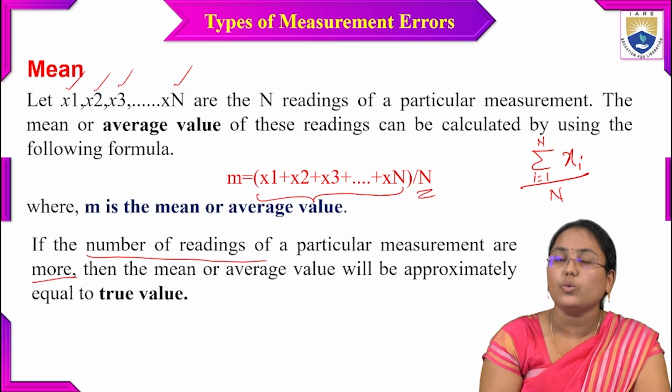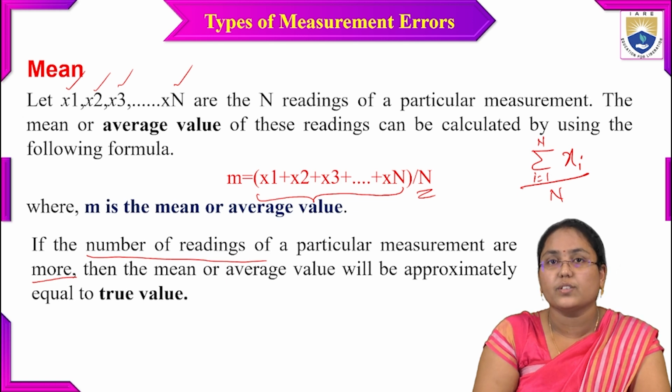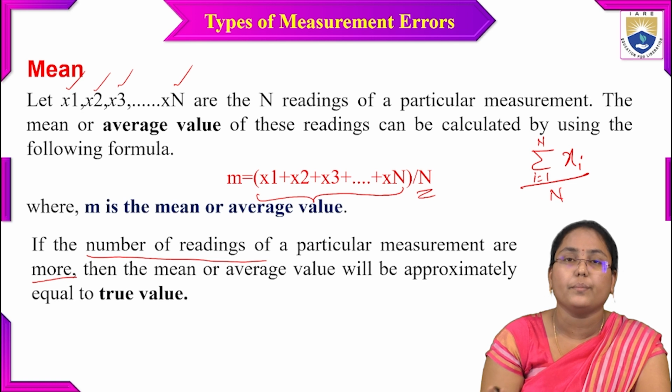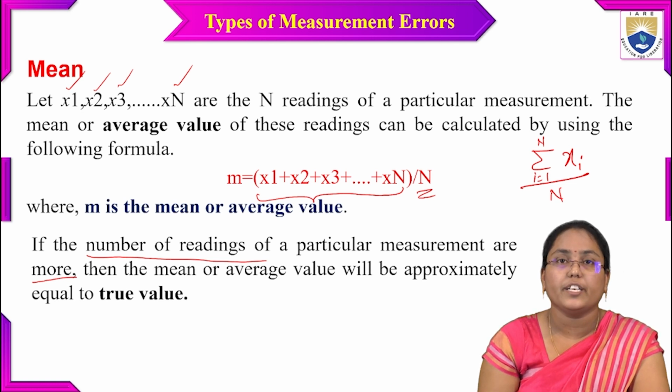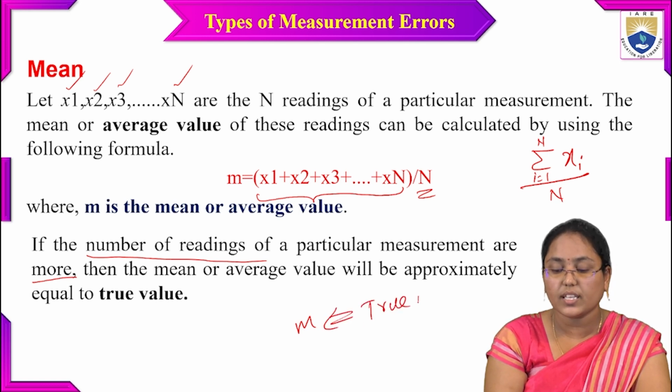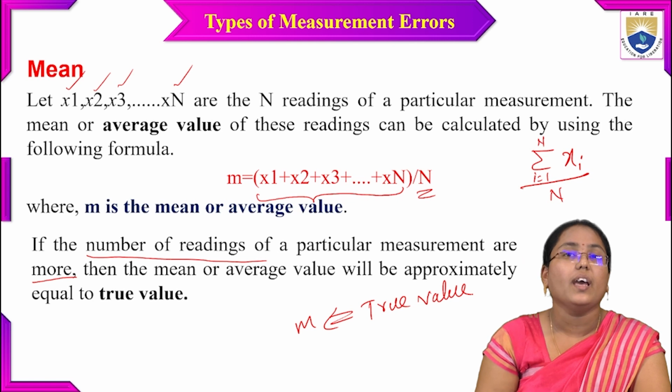If the number of observers or readings is comparatively high, then the mean value I get will be the true value. The true value is nothing but the value without any error.